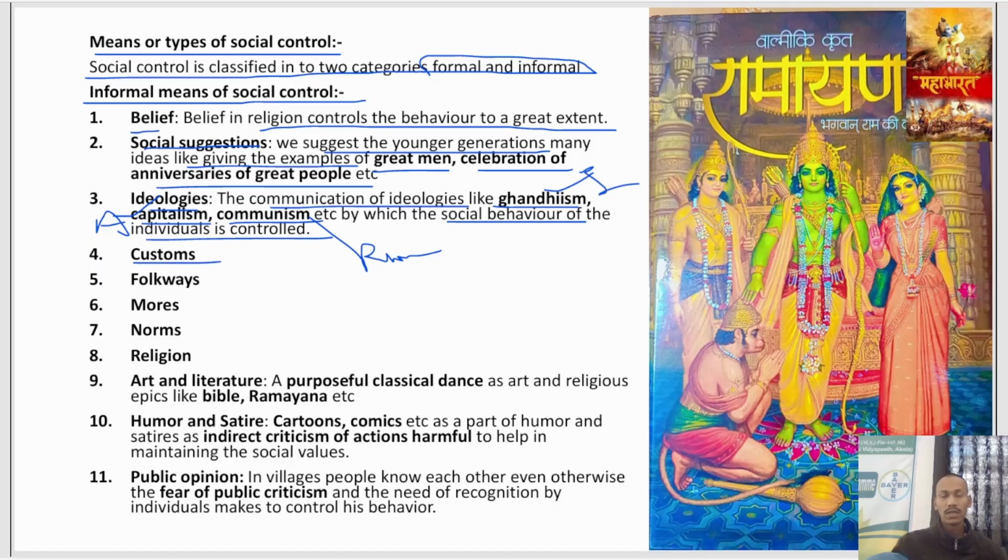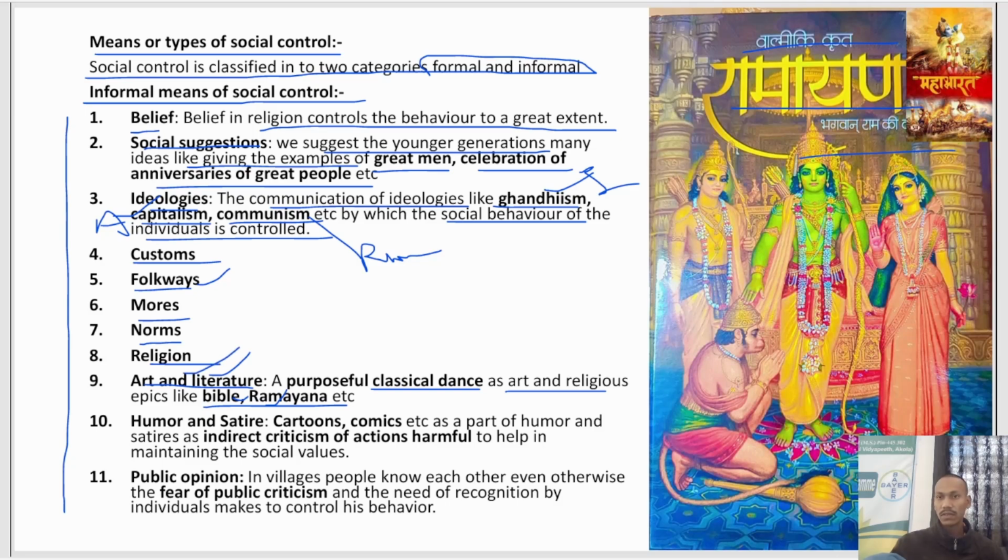Then customs, we have already talked about customs. Folkways are the things that our parents or elders teach us, the informal suggestions that are given to us. Mores, norms, and religion are all forms of informal social control. With that, art and literature. A purposeful classical dance as art and religion, epics like the Bible and the Ramayana. The Ramayana is a Mahakavya, a big poem, you can say in English. So the Mahakavya or the Bible is art and literature, and through it social control is perpetuated.